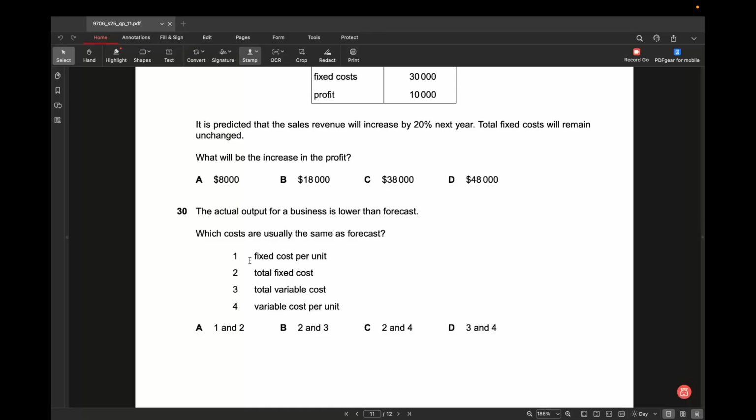One is fixed cost per unit. Fixed cost per unit will not remain the same, it will change when the output changes. Total fixed cost will remain the same. Total variable cost will not remain the same because it will change as per the output, but the variable cost per unit will. Understood this? Then the right answer is 2 and 4, which is option C. Let me show you how it is.